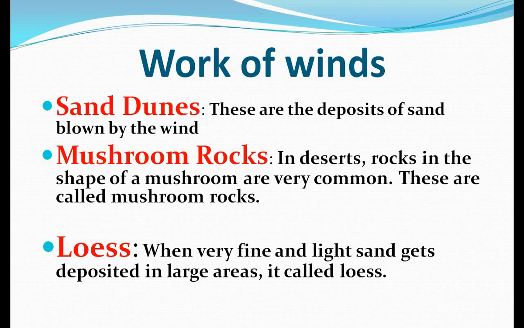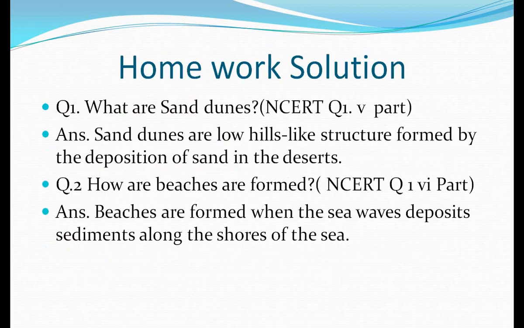Next one is loess. When a very fine and light sand gets deposited in a large area, it is called loess, and it is also found in the deserts. It means when there is a large number of sand dunes in large areas, and a great deposit of fine and light sand, this is known as loess.